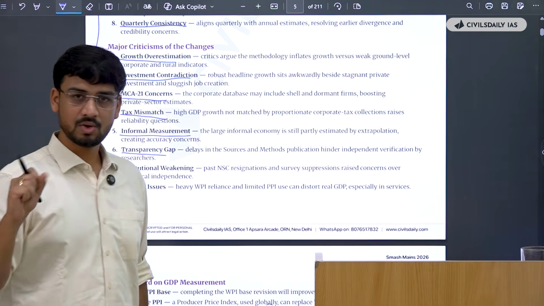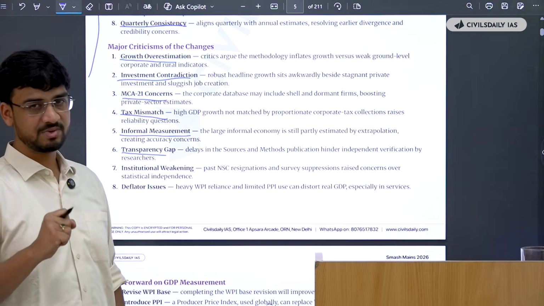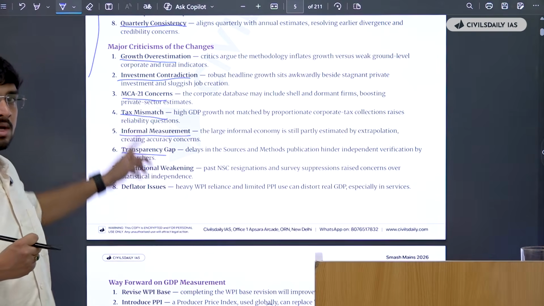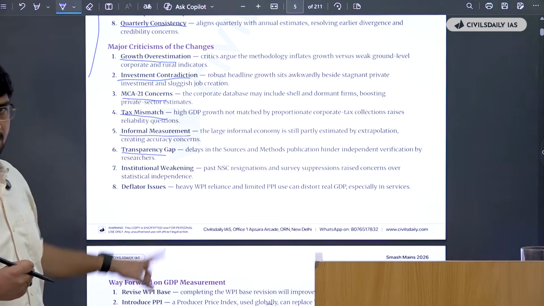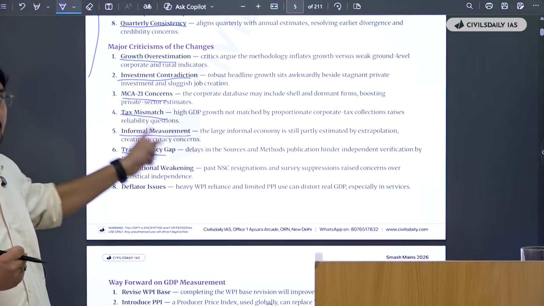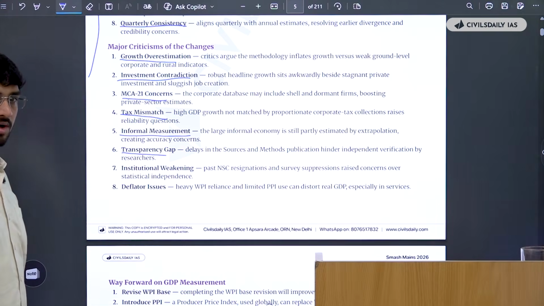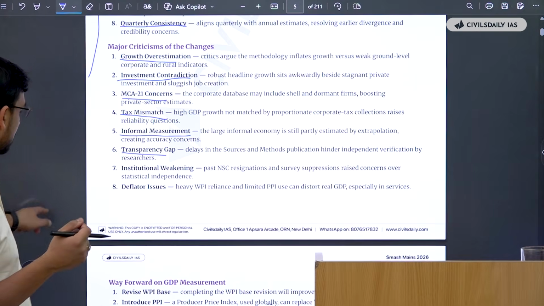Don't run behind making your own notes at this point, especially for the mains 2026 aspirants. Try to replicate these in your answers. Study them, assimilate them, and then reproduce them. What you don't reproduce, highlight them, revise them, again reproduce them in your answers. That is the process of how you improve for an answer. Okay.